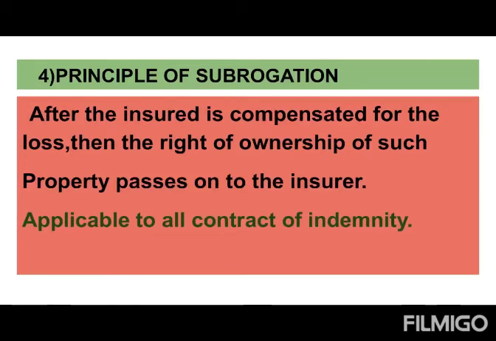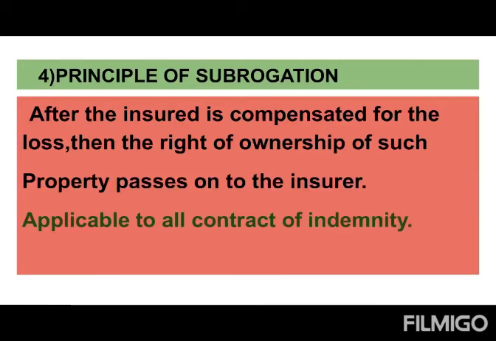So after the insured is compensated for the loss, the right of ownership of such property passes to the insurer, because for that property the full amount was given by the insurance company to the insured. This is applicable to all contracts of indemnity. I told you indemnity is not applicable to life insurance, and in the same manner subrogation is also not applicable to life insurance.